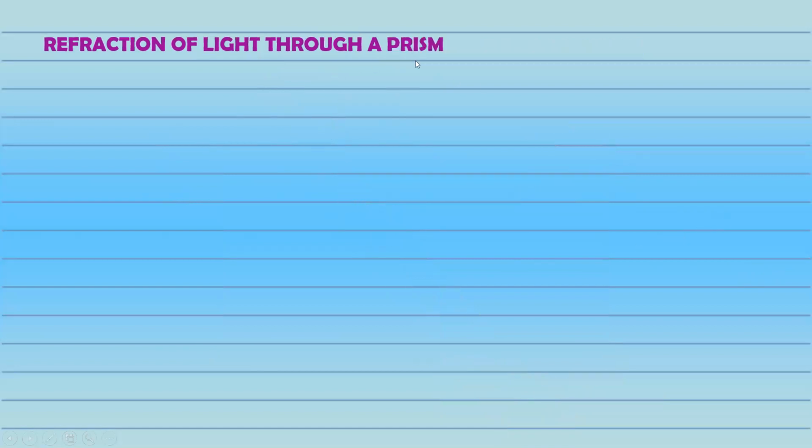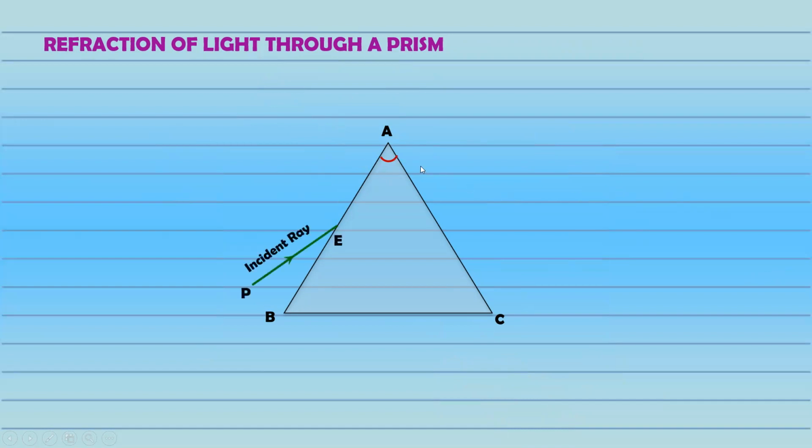Next, refraction of light through a prism. First, draw a triangle ABC. Then remember this angle is actually important. It's also given in the text, mentioned in the NCERT textbook. This angle is called the angle of prism, right? What is the angle of prism? It is the angle between 2 surfaces or 2 faces of a prism. The angle between the 2 faces, we will call the angle of prism.